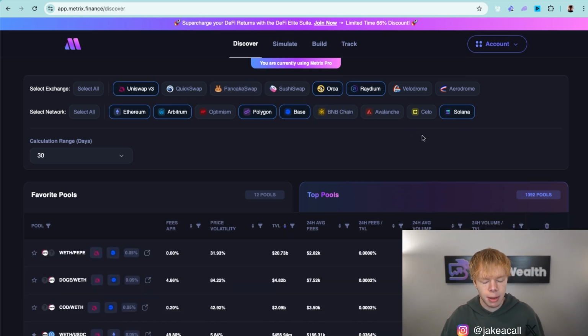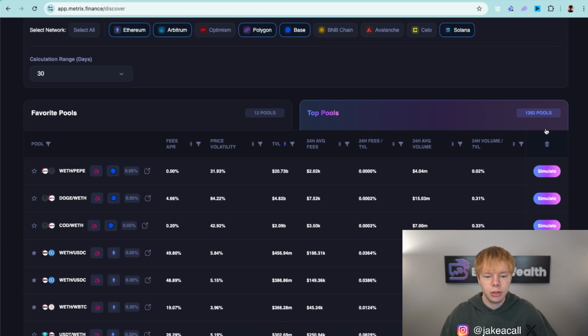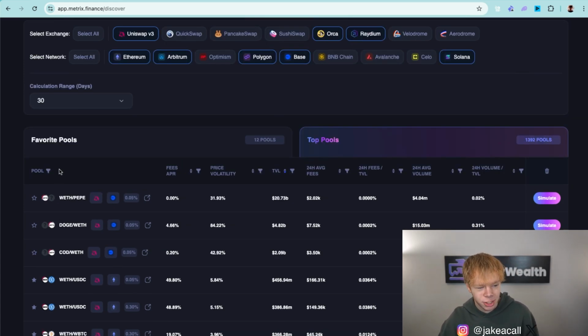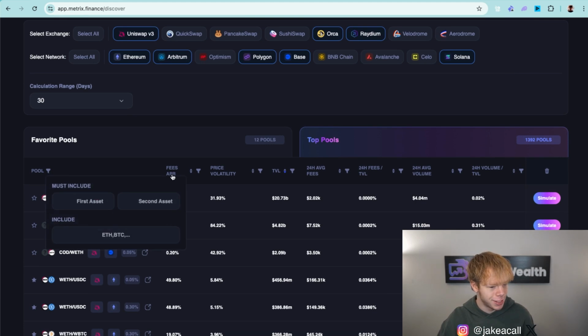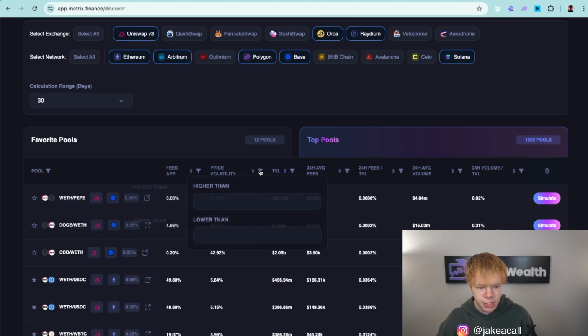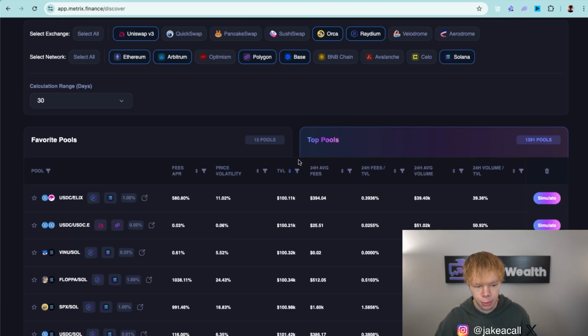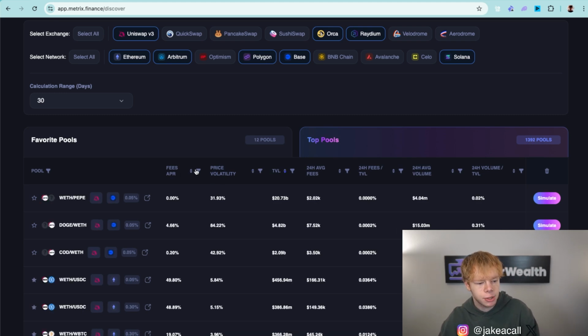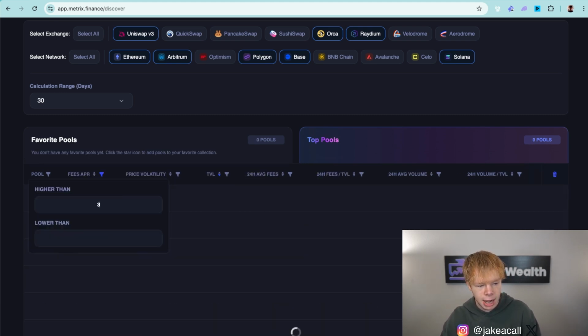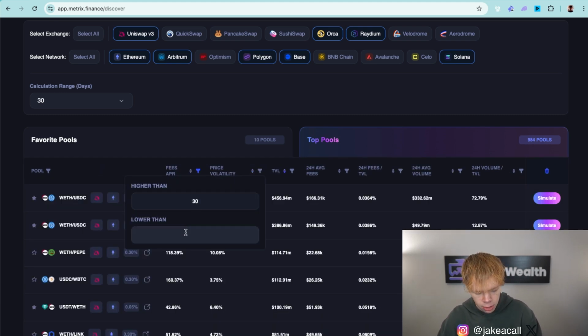And that will kind of narrow down these opportunities, but there are still 1,392 different liquidity pools to sort through over here. So we're pretty lucky that Metrix Finance lets us filter by different assets in the pool, the fees APR, price volatility, TVL, and so on and so forth on this page basically. So what I'm personally going to do is set the fees APR to be higher than 30% and then lower than 500%. The reason why I do lower than 500% is because a lot of the times meme coins are going to pop up at 500, 550, 700, 1000%. And I personally just want to avoid all of those together.